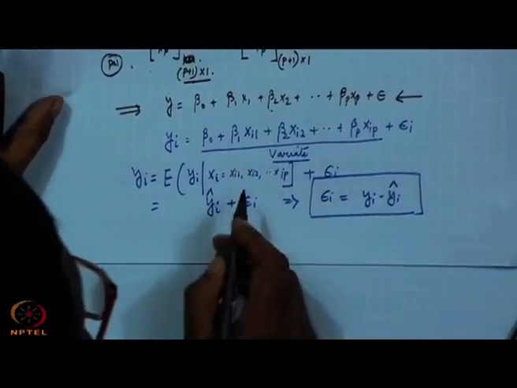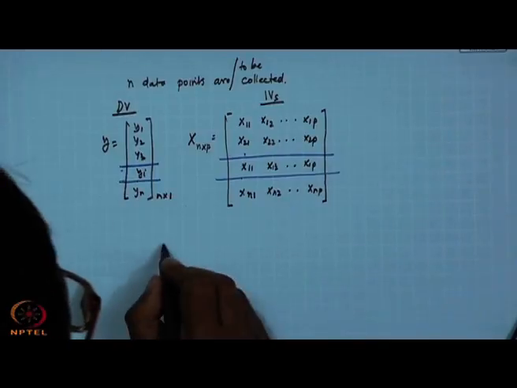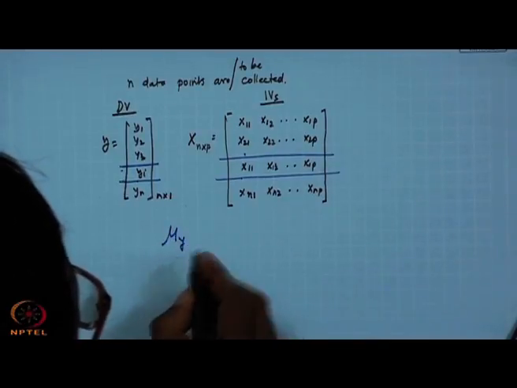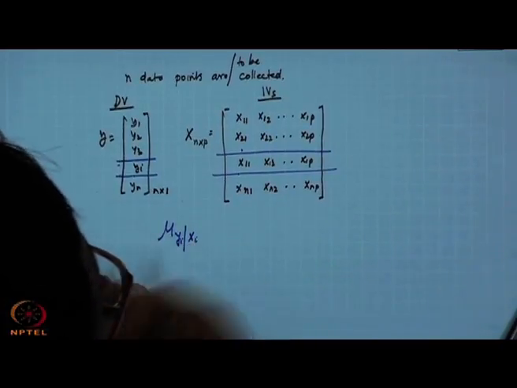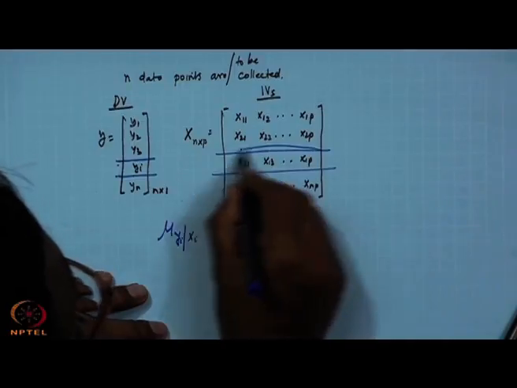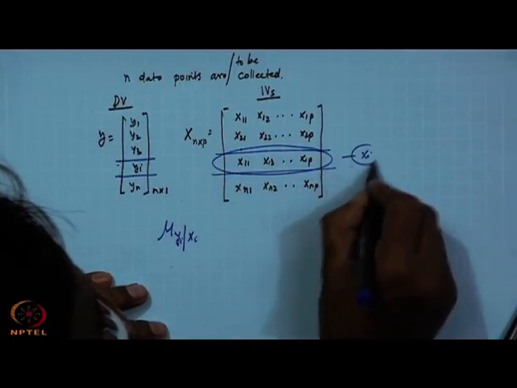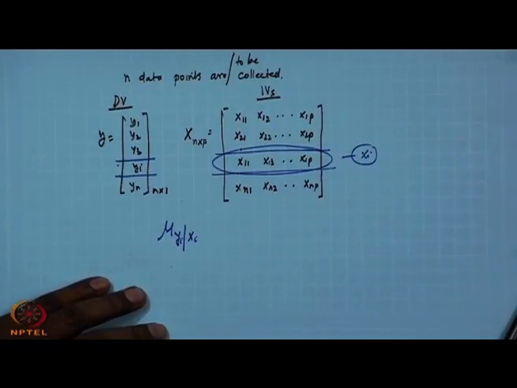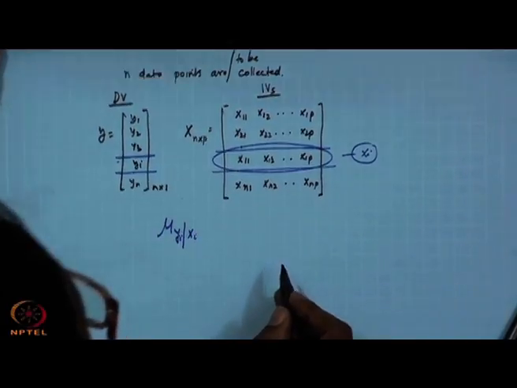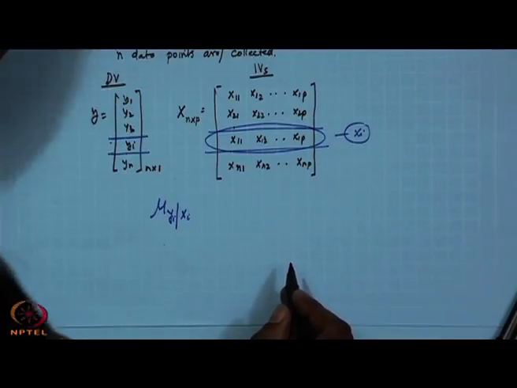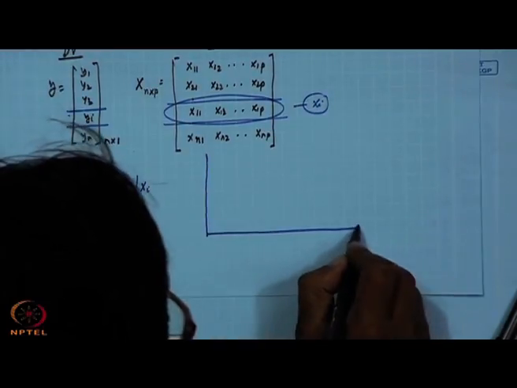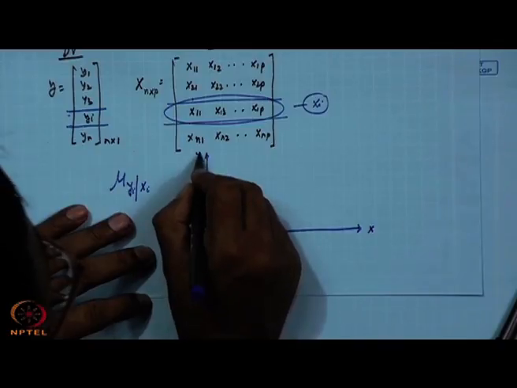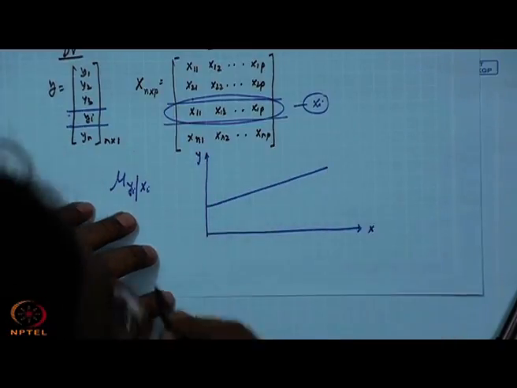We also write this as mu of y given x, in general terms we will write mu of y given x. If I say yi, then given xi, where xi is the ith observation. Okay. Why so? If we further assume a little bit, this is because you just assume that there is one x and one y, and you are fitting a linear line.